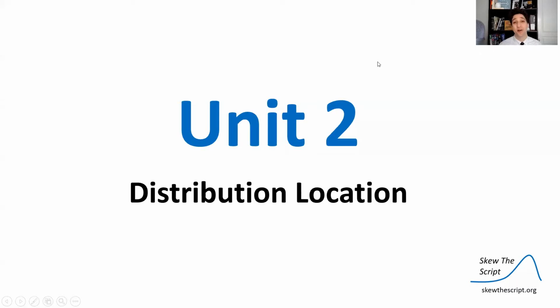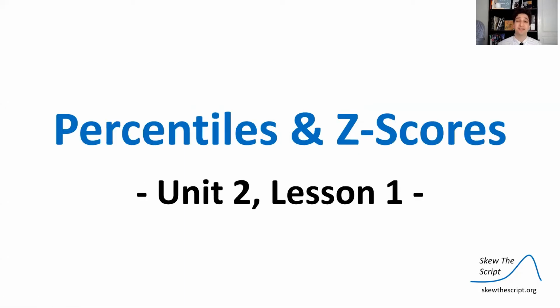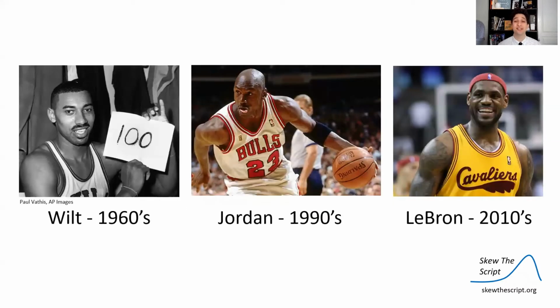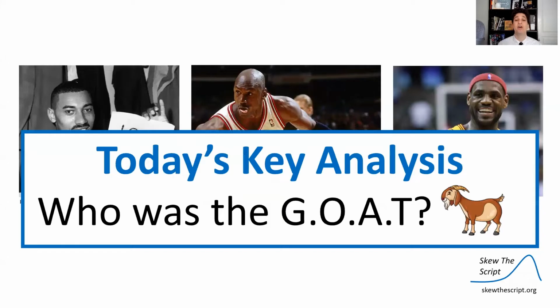Today's lesson marks the start of our second unit, talking about location within data distributions. And today's lesson is about percentiles and Z-scores. It is the first lesson of Unit 2 in our sequence. Today, the key question is among LeBron, Jordan, and Wilt Chamberlain, three of the all-time greats of the NBA, who was really the greatest of all time in terms of scoring, who was the GOAT.